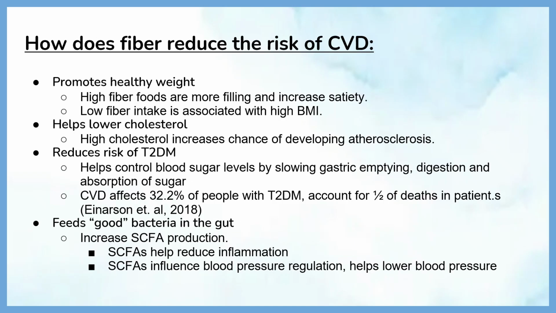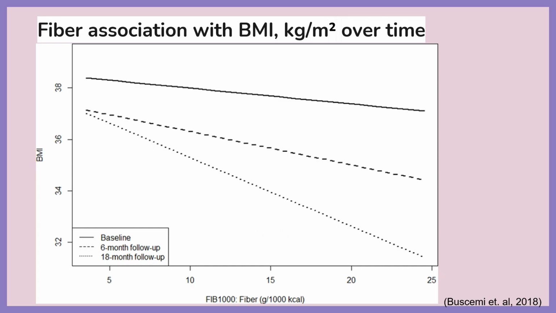How does fiber reduce the risk of cardiovascular disease? Fiber promotes healthy weight. High fiber foods are more filling and increase satiety. Low fiber intake is associated with high BMI. Fiber intake is inversely associated with BMI.